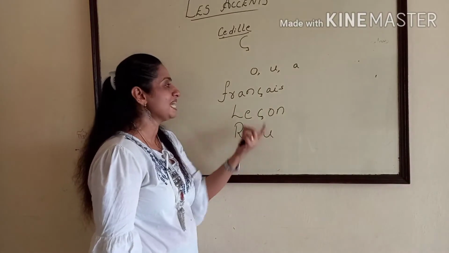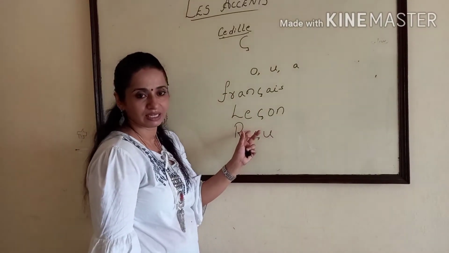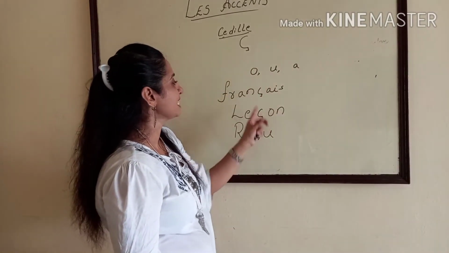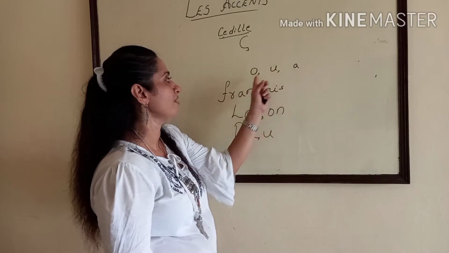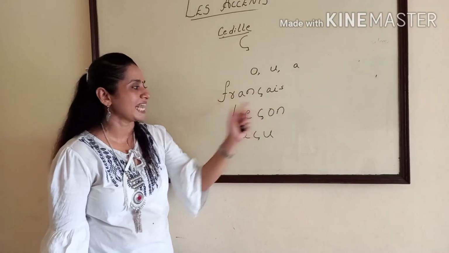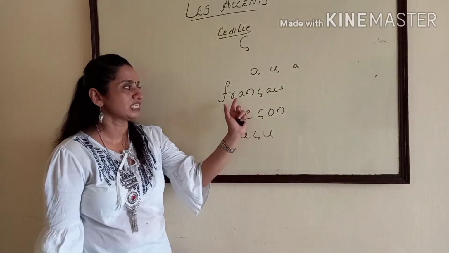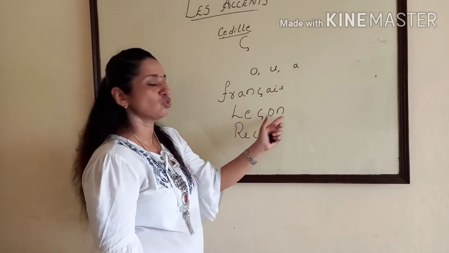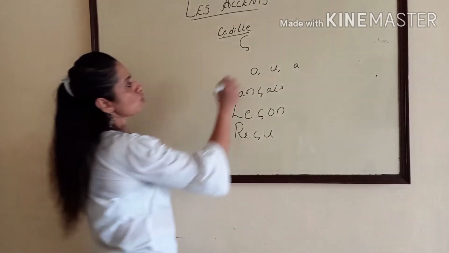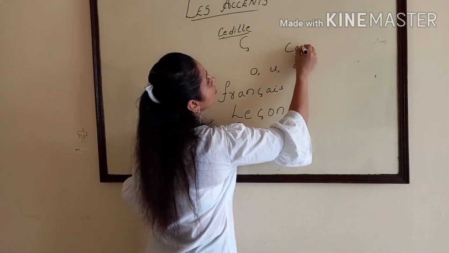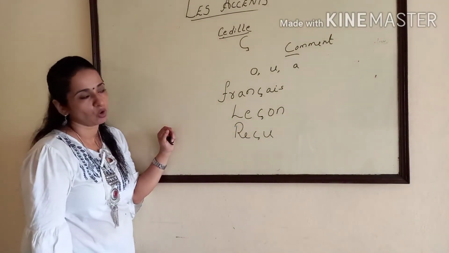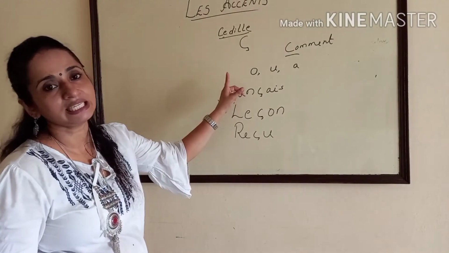So when we put cédille, C is pronounced as S. Otherwise C is pronounced as Ka. So we normally put cédille before the vowel O, U and A. Français, leçon, reçu. What is the meaning of français? Français means French. Leçon means lesson. Reçu means receipt. Otherwise, when we use C as in como, which means how, then here C is pronounced as Ka. Como. Clear? That is cédille.